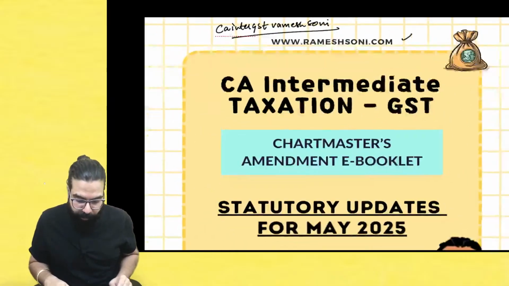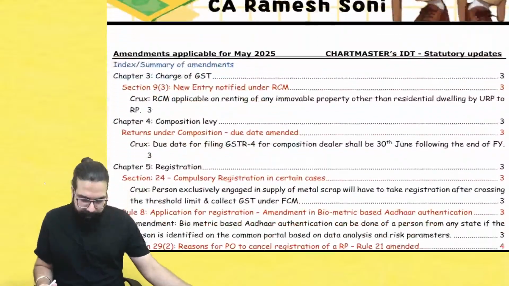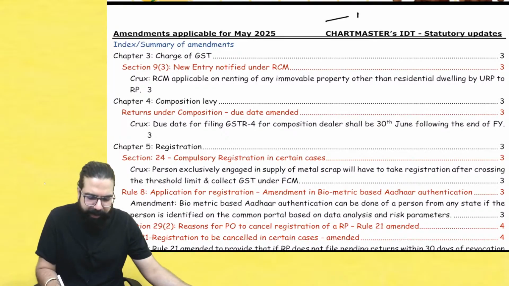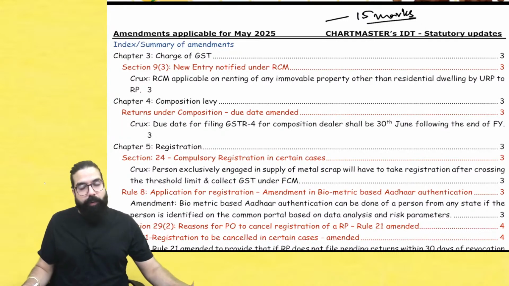Chalo, let's start now. For this exam, I believe that out of 50 marks, at least approximately 15 marks should come from amendments.